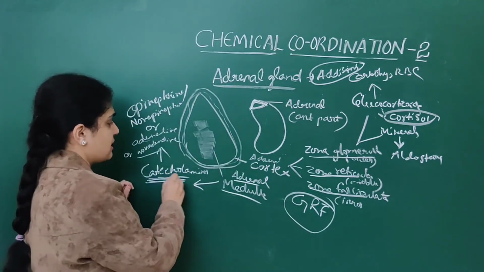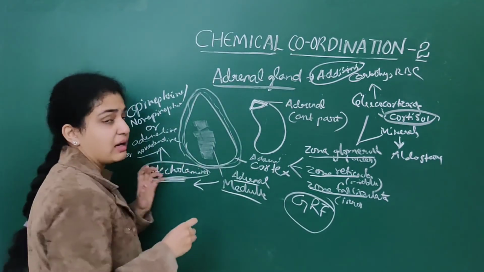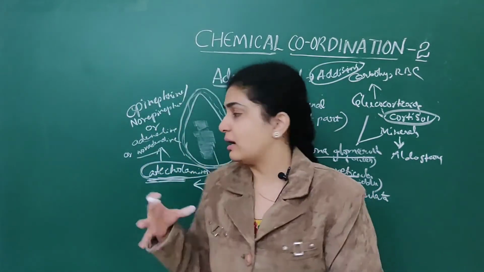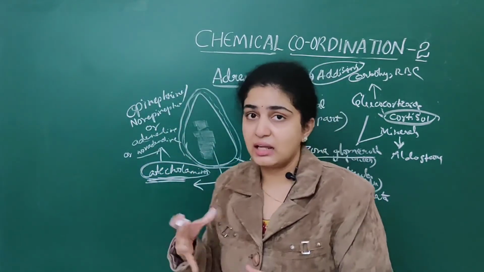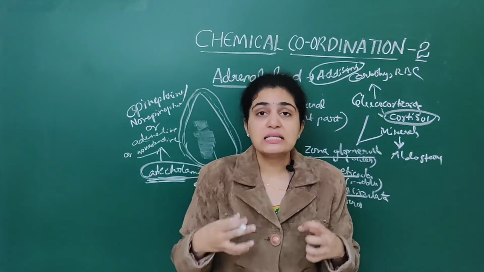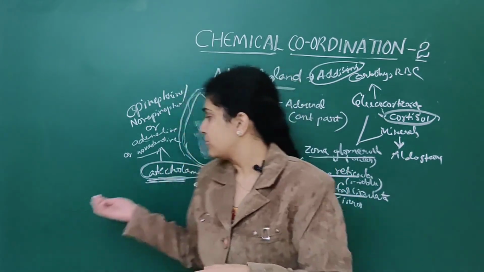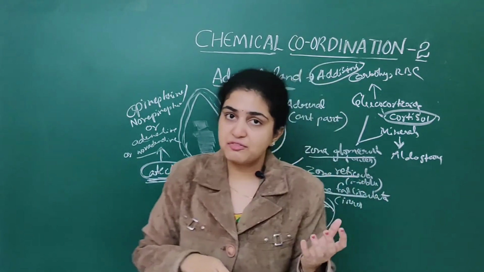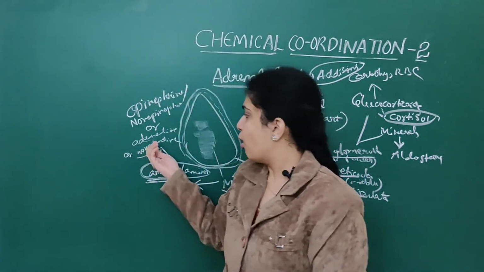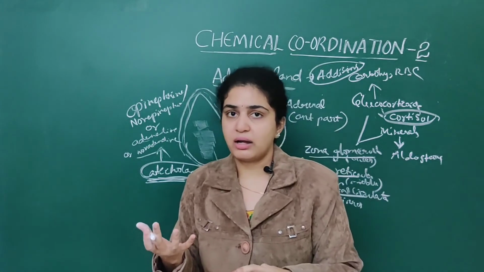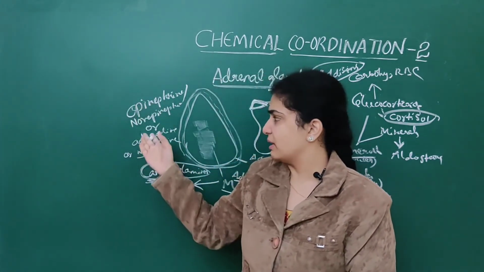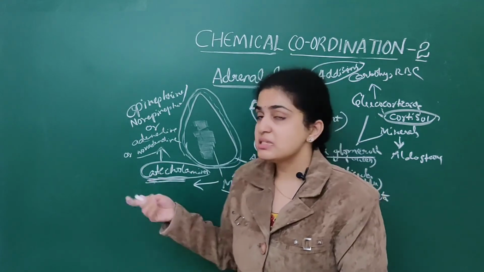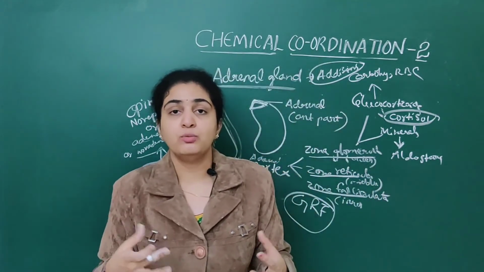Next we see adrenal medullary hormones. The adrenal medulla mainly secretes hormones called catecholamines. What will these catecholamines do? They secrete epinephrine, norepinephrine, or adrenaline and noradrenaline.